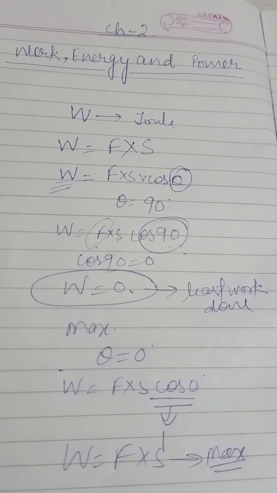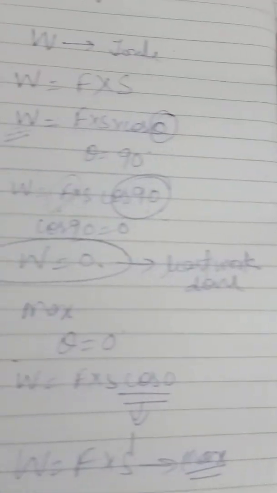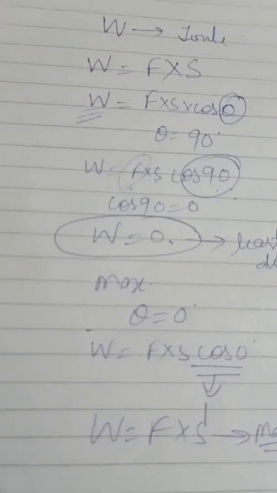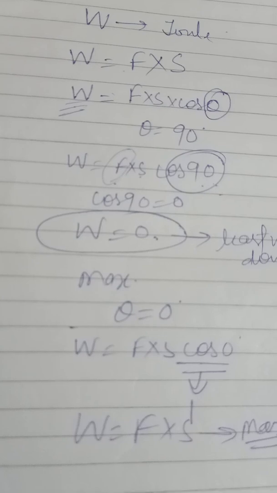When a body moves in a circular path, it starts from a point and after completing a circle, it returns to the same point. In this condition, the displacement is zero. So the work done will also be zero. So if the body moves in a circular path, there will be no work done because the displacement is zero.